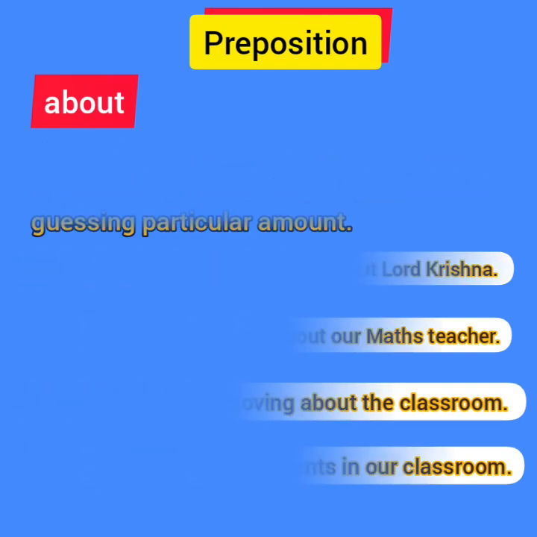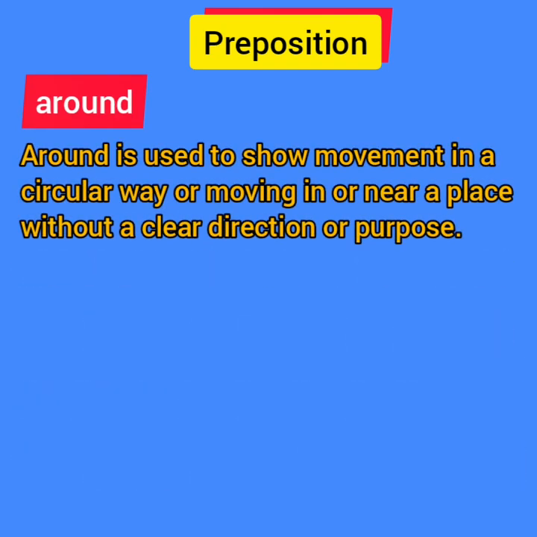Now the next preposition is around. The preposition around is used to show movement, movement in a circular way or moving in or near a place without a clear direction or purpose. Now, let me explain this with the help of an example.